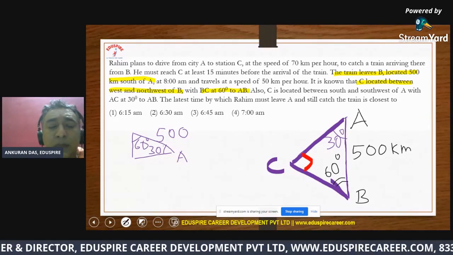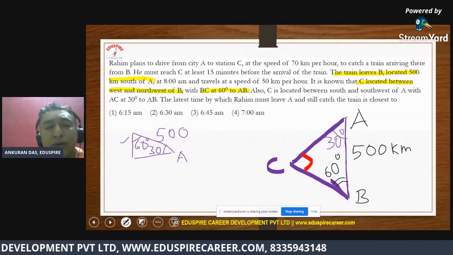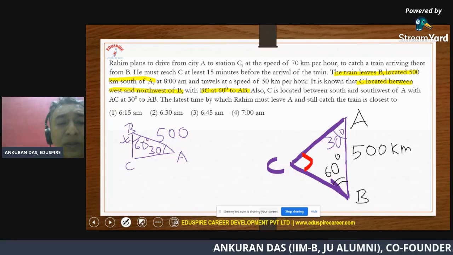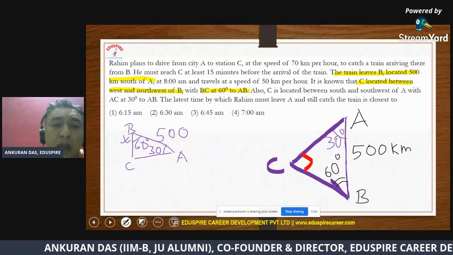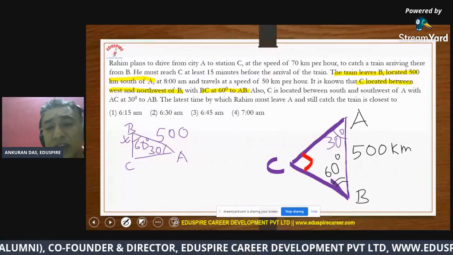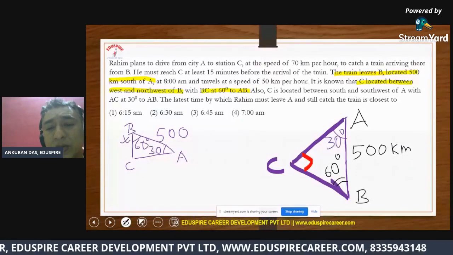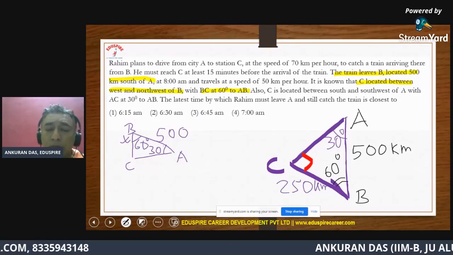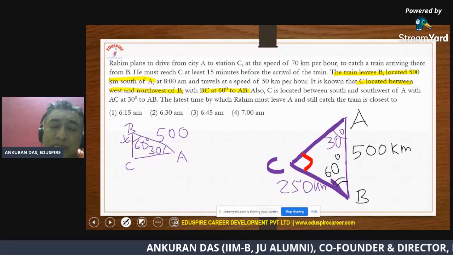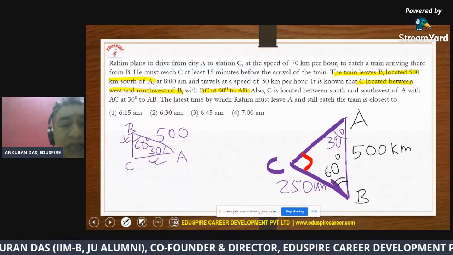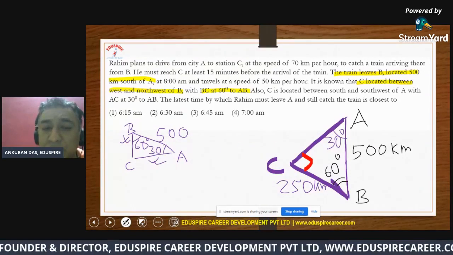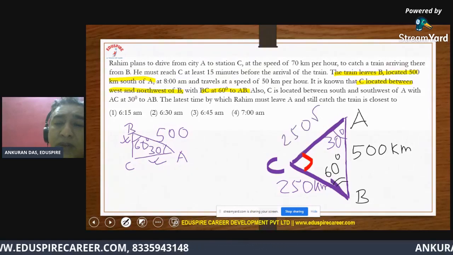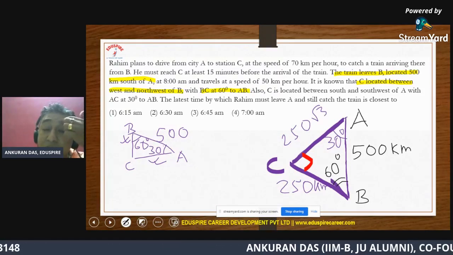And sine is basically height by hypotenuse, which means this side, that is BC, will definitely be half of 500, which is 250. So let me first write that. So this side will be 250 kilometers, and cosine of 60 degree, which is basically base by hypotenuse, that is root over 3 by 2, which means this side will be 250 multiplied by root over 3. All right, so that's the measurement of the sides.